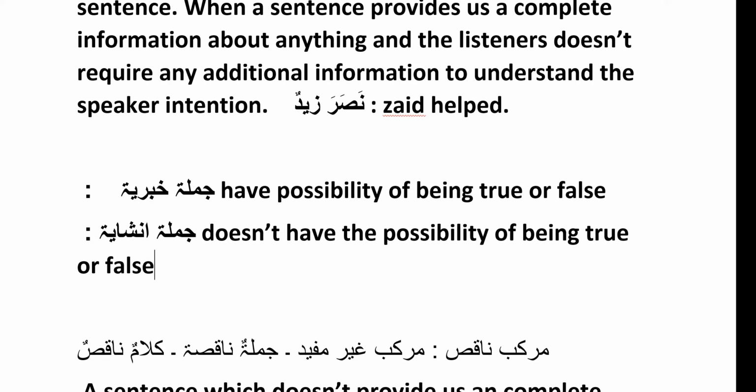Yes, if you are asking a third person about my statement, there you are giving information, so you can say whether I asked for the pen or not. But when I am talking to you and giving you a command to sell this or not, you can deny it or fulfill it, but you cannot make this true or false. So these types of sentence come under the category of jumla insha'iyya, where these sentences are complete sentences, but they are not informative.